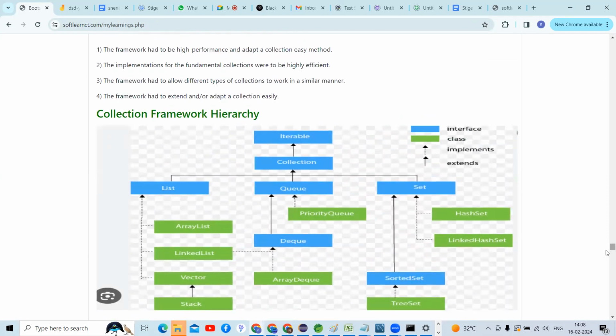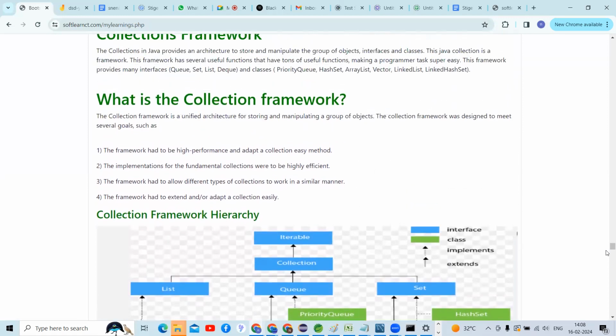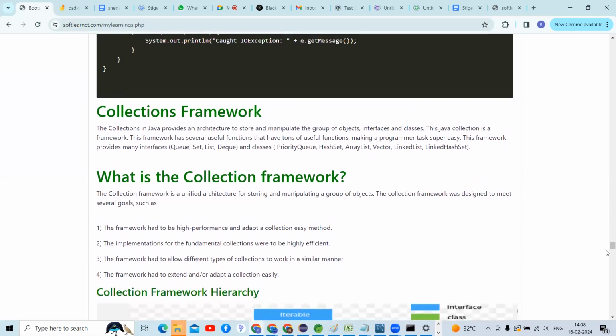Okay, guys. So we are going to discuss the collection framework now. Before going to the collection framework, why should we go for it, what are the advantages, what are the disadvantages, each and everything we can discuss, guys. What is a collection and what are the types of collections? So we can discuss that here, right? What are the advantages? What is the collection framework?